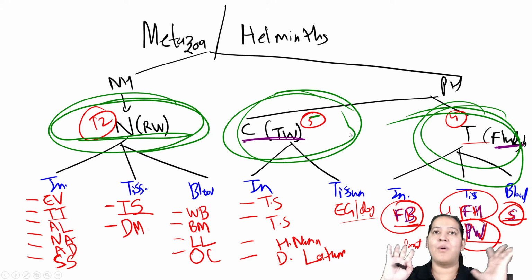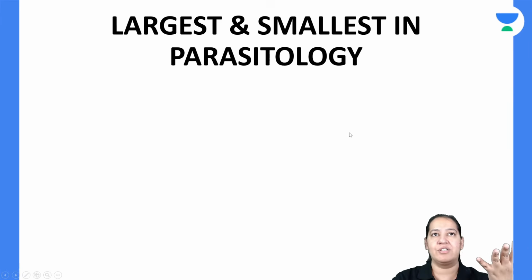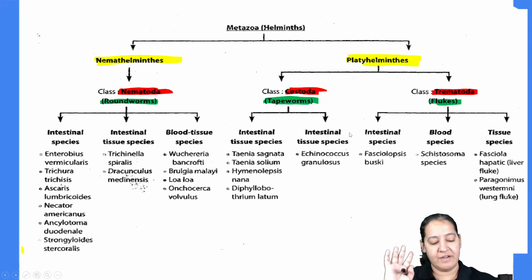So that is Metazoa or helminths. That is the classification. So we are done with the classification. Let me summarize the classification and pack it.